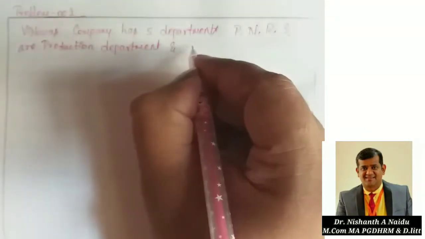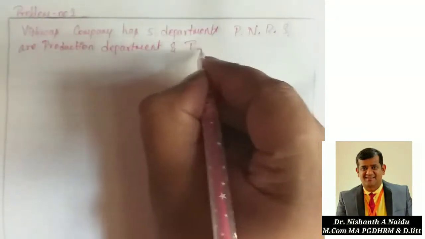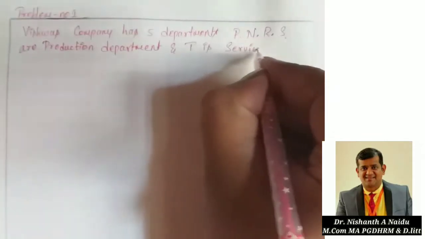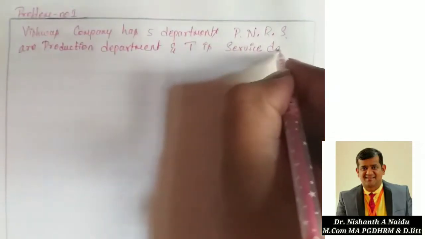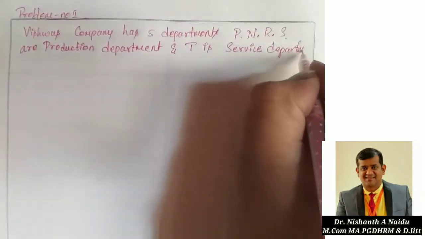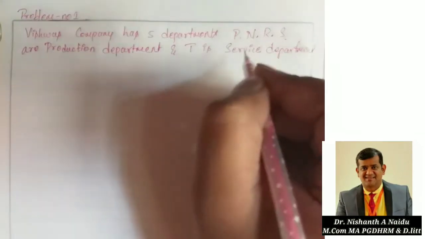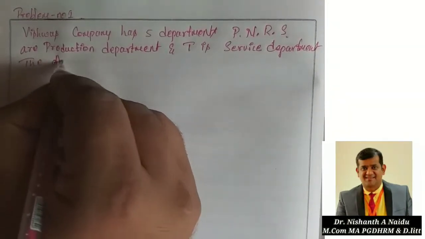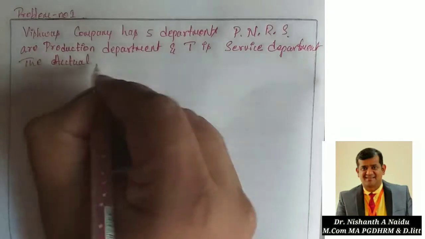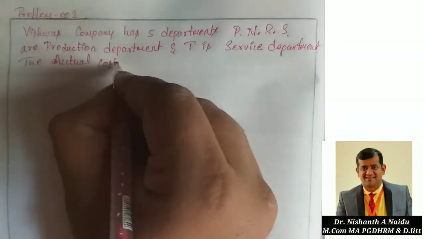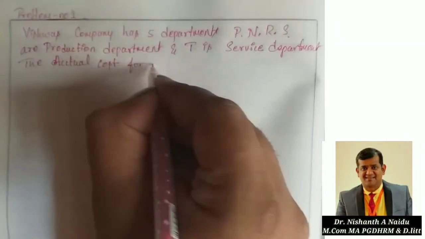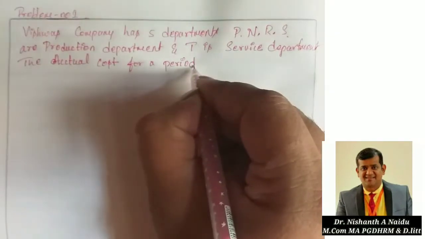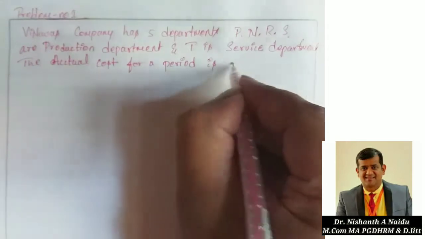And T is the service department. The actual cost for a period is as follows.